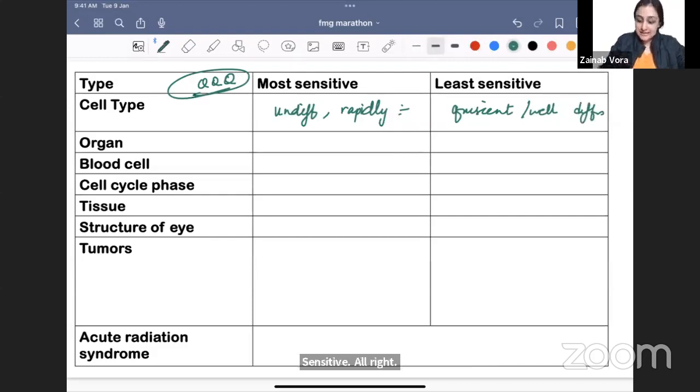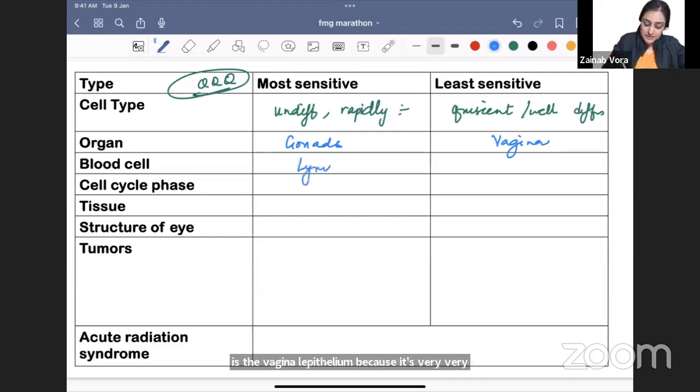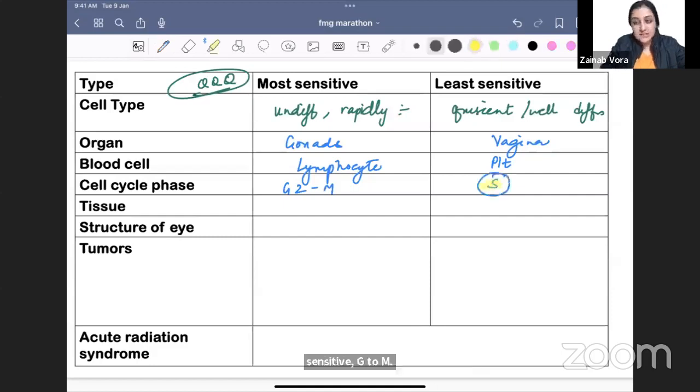So translating this into organs. Organs like gonads have a lot of proliferation happening, so gonads are the most sensitive organ. Organ-wise, the least sensitive is the vaginal epithelium because it's very well differentiated. The blood cell that is most sensitive is the lymphocyte because it has the largest nucleus, whereas a platelet, with no nucleus, tiny, is least sensitive. Cell cycle phase which is most sensitive is G2M, whereas S is not sensitive. So S is sakht, is how you can remember the least sensitive.